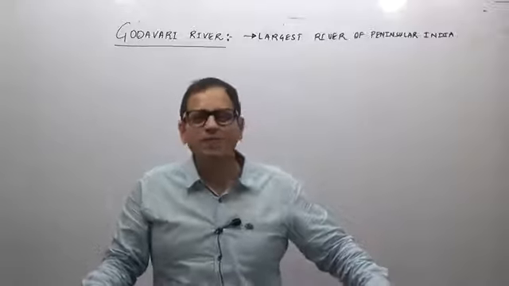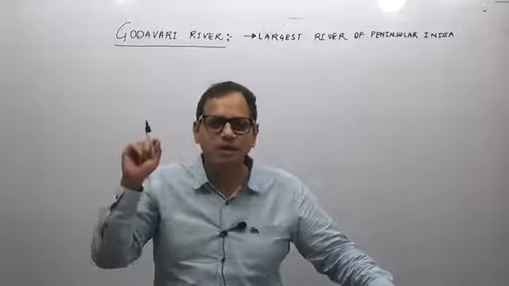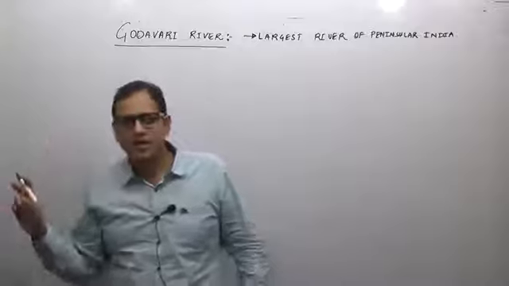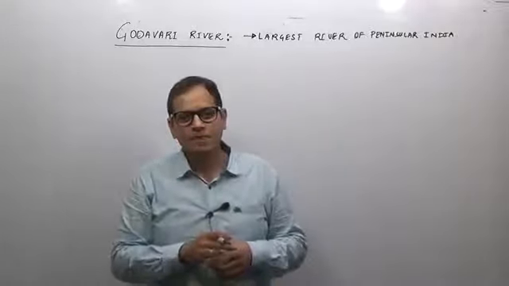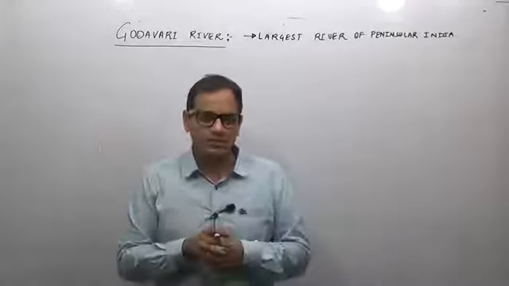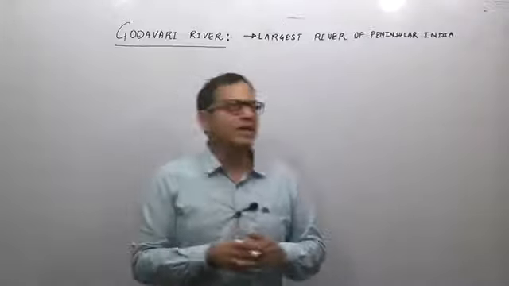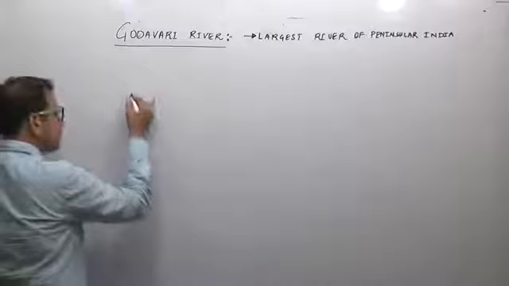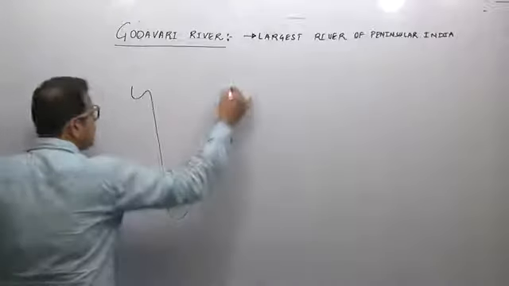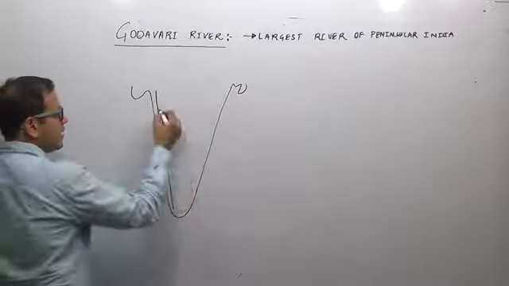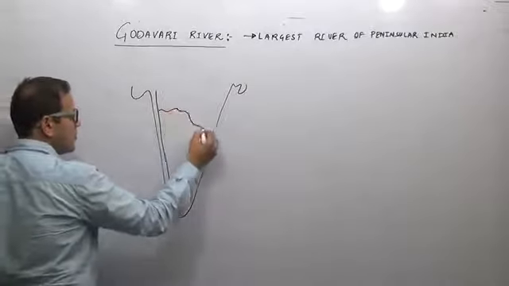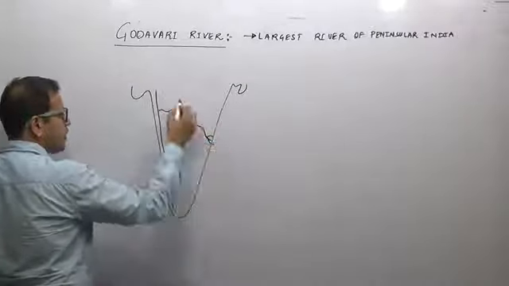Now tell me one thing, what will be the basic point of difference between the Ganga and Dakshin Ganga? That means Ganga and the Godavari. Ganga is a perennial river, while Godavari originates in the Western Ghats and then flows through a region which is dependent on the monsoon.